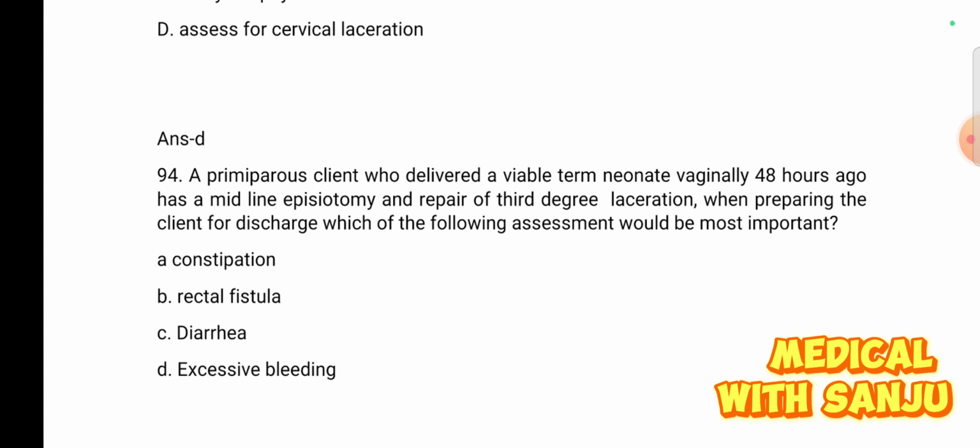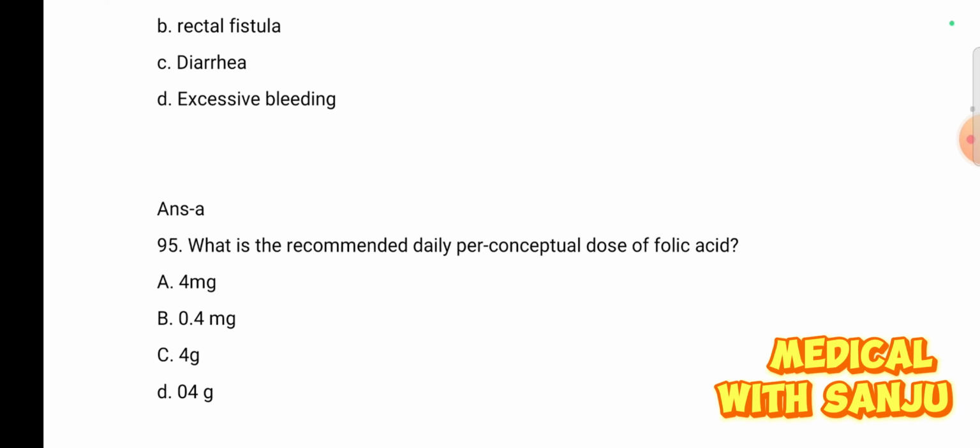Question number 94. A primiparous client who delivered a viable term neonate vaginally 48 hours ago has a midline episiotomy and repair of a 3rd degree laceration. When preparing the client for discharge, which of the following assessments would be the most important? Option A, constipation. Option B, rectal fistula. Option C, diarrhea. And option D, excessive bleeding. Constipation. Option A is right answer.